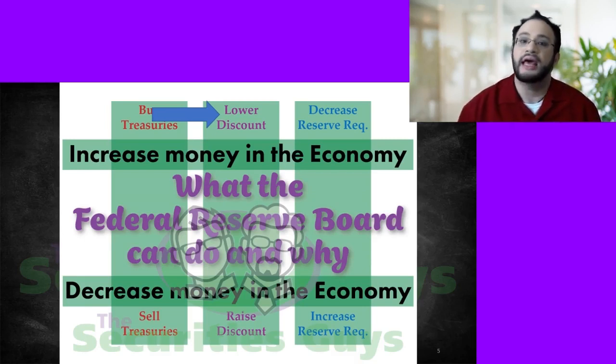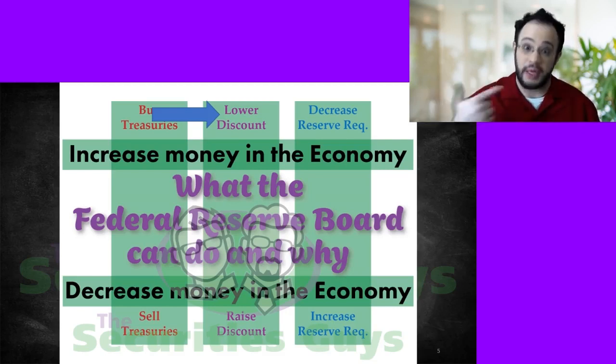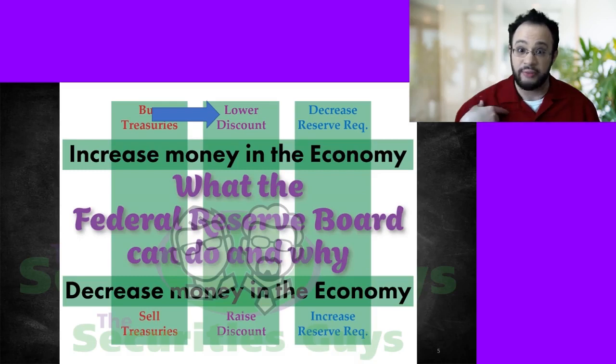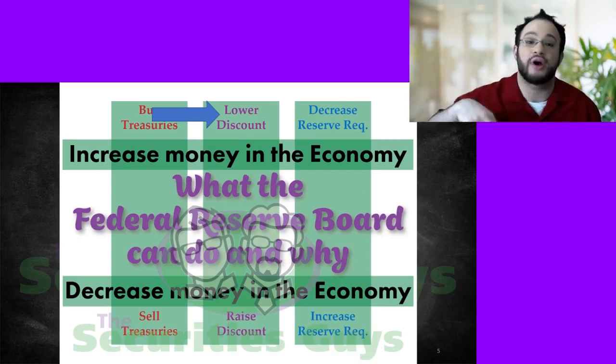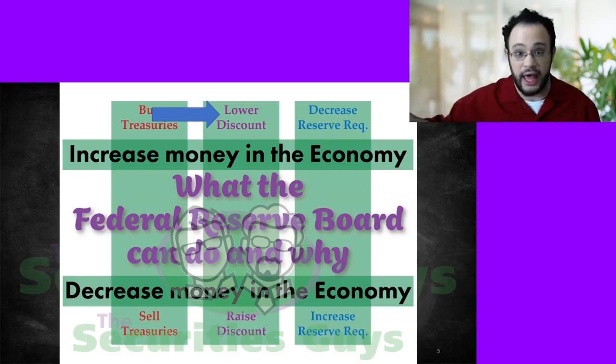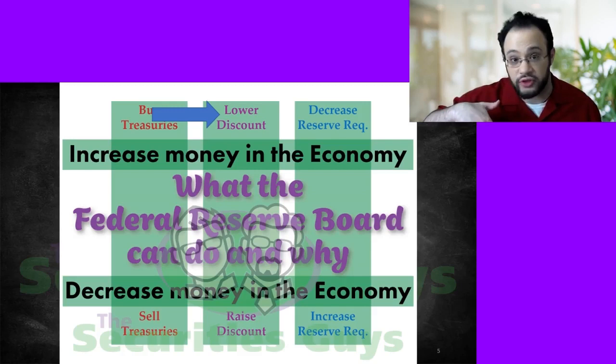Those 12 member banks borrow from the Federal Reserve at the discount rate. If I lower the discount rate, that means those member banks can borrow from me for less money, which means the member banks, which have commercial banks that report to them, can lend for less. The commercial banks borrow from the member banks at what's called the federal funds rate.